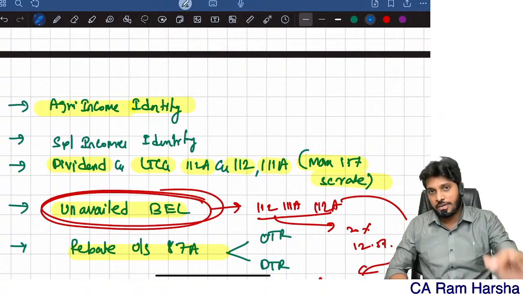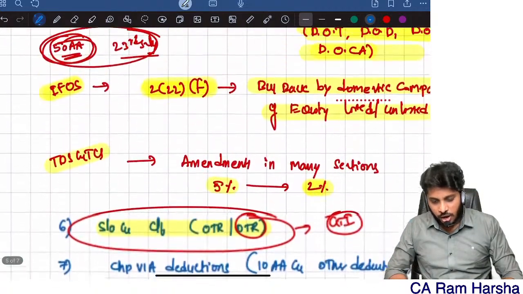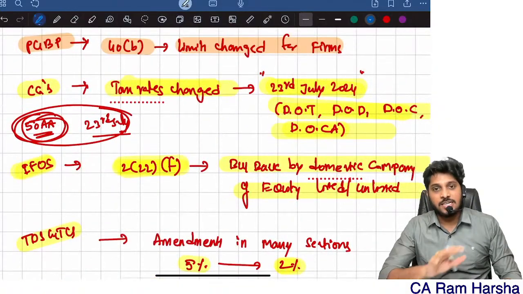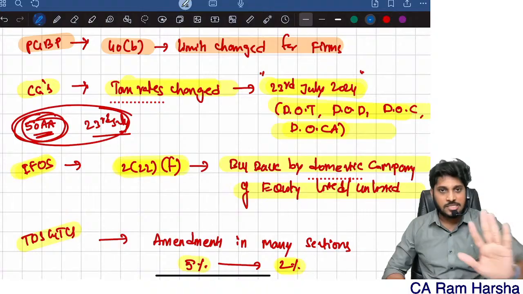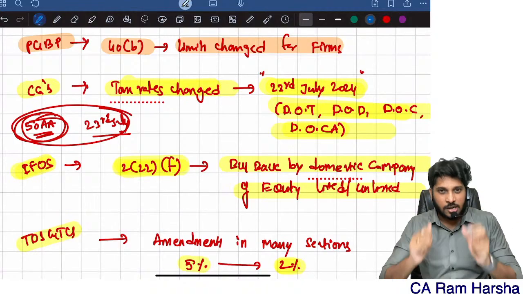These are the checkpoints in total income computation. So if you are confident on all these checkpoints, that's it, you are done. With this particular live, I'm stopping.